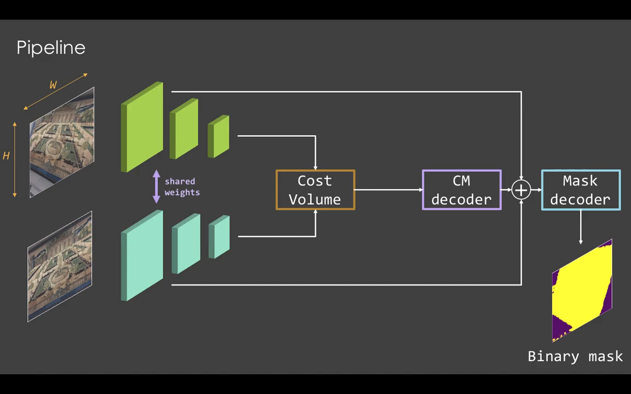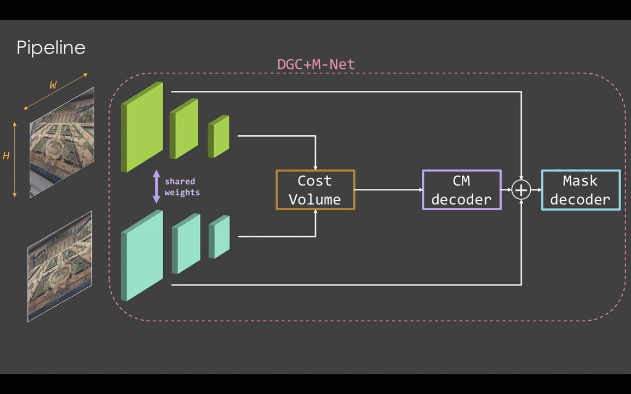Since it is very challenging to estimate correct correspondences for ill-posed cases, such as occluded regions of an image pair, we complement the original structure by a mask decoder, which predicts a measure of confidence, a binary mask, of each correspondence. The feature extraction part, correlation layer, correspondence map and mask decoders are organized as a CNN structure called DGC+M-Net. Let's take a look at each of these steps in more detail.